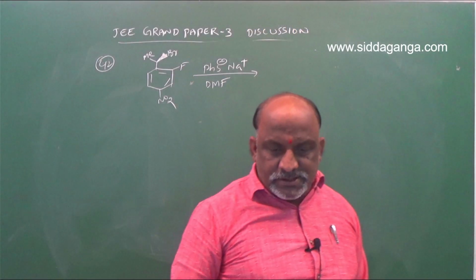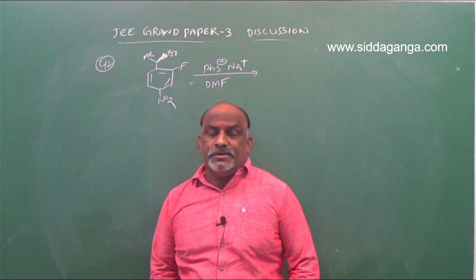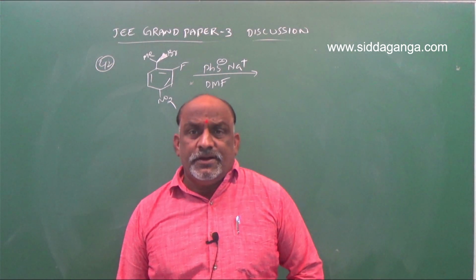So here, my dear students, this is a very important question. It is a difficult question.